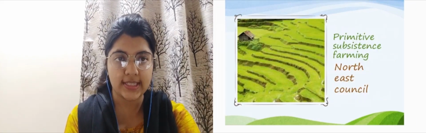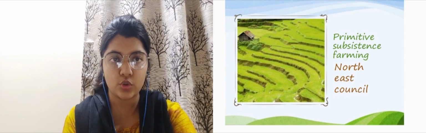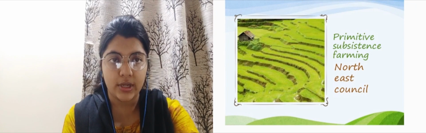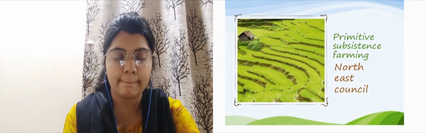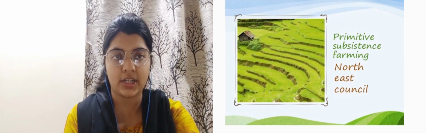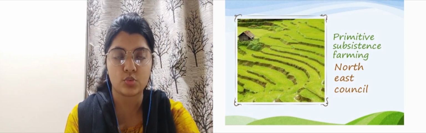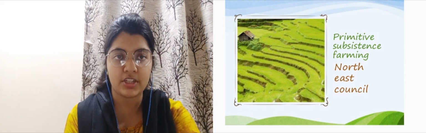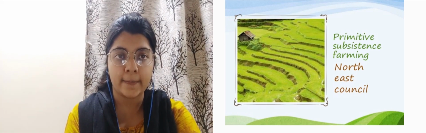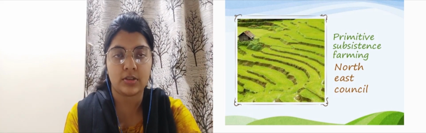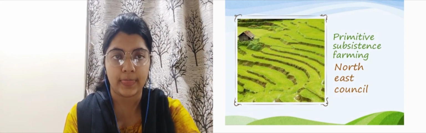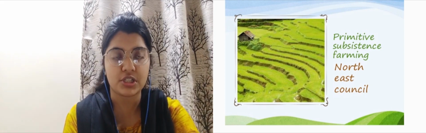In the picture you can see that in the Northeast it is being shown as an example of primitive subsistence farming, which majorly depends on the monsoon climate and the climatic conditions of that particular place. It is one of the old methods of farming, where farmers are not using modern methods, tools and equipment, but are using the old traditional methods.